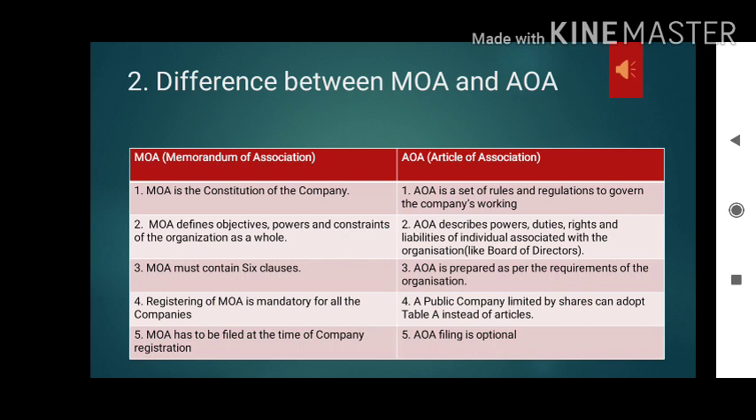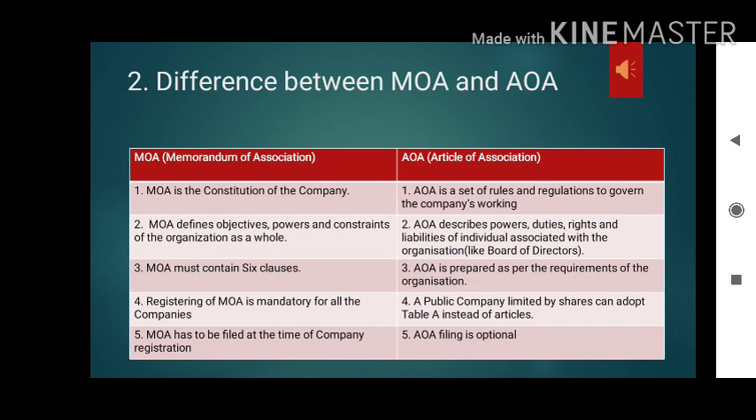Whereas for the AOA, a public company limited by shares may adopt Table A instead of its own articles. It's not mandatory, but there should be some sort of supportive document. MOA has to be filed at the time of the company's registration. Once you start the company, you have to register with the concerned authorized person. At that time the MOA is very much compulsory, but AOA is optional.